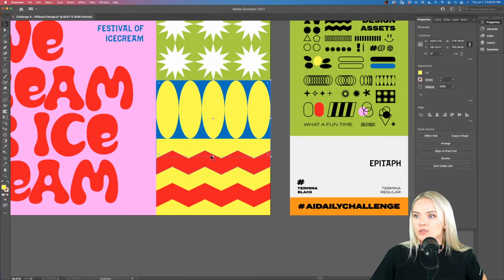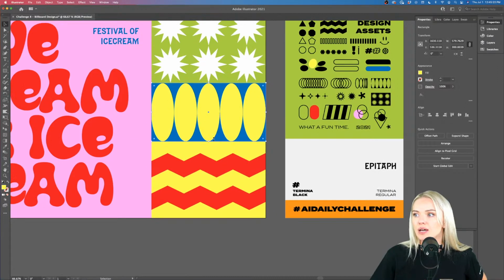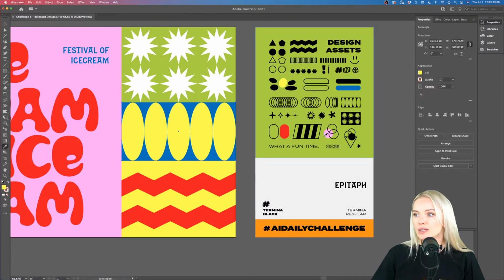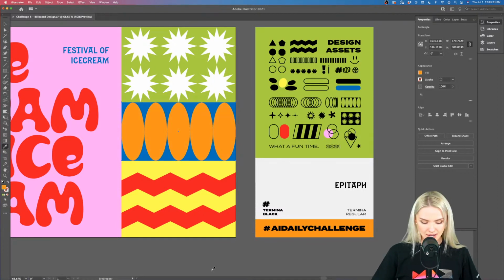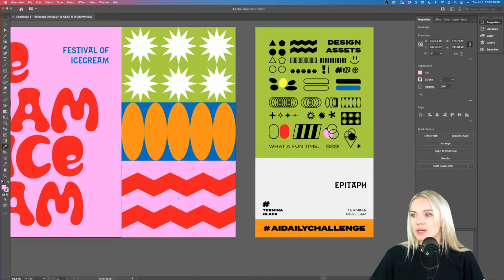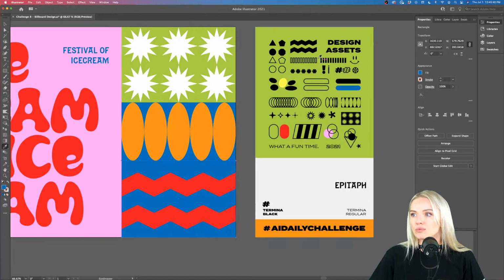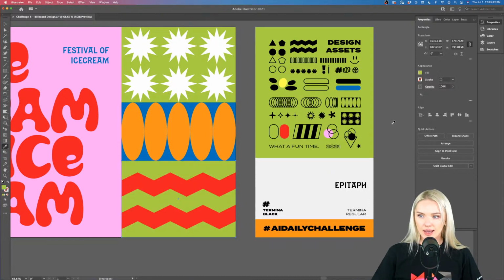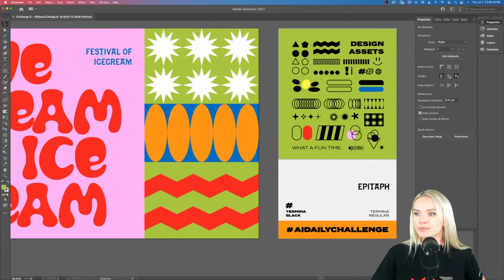Now that one I'm going to make a different color. Maybe I'm going to repeat some of the colors. Let's see what works. Maybe an orange. Yeah, that works pretty well. What about this one? What can that be? Maybe it can be a pink, a blue, no, a green. Yeah, I think a green looks pretty good here.